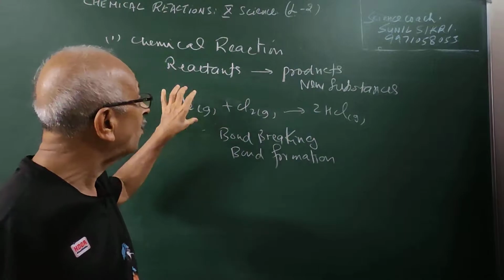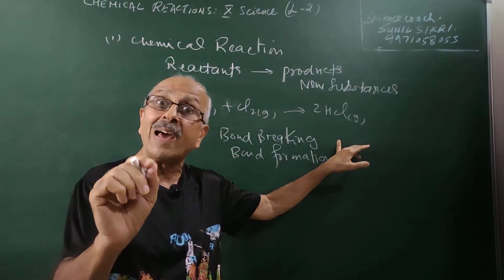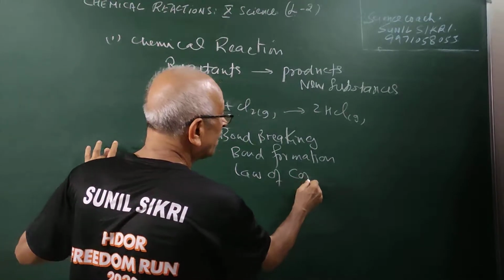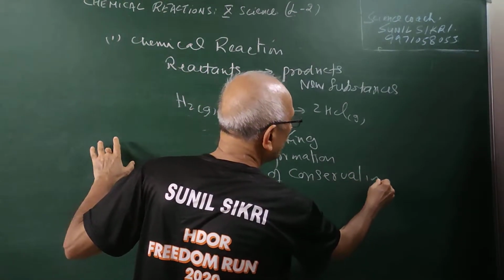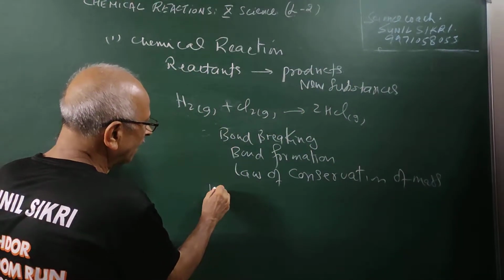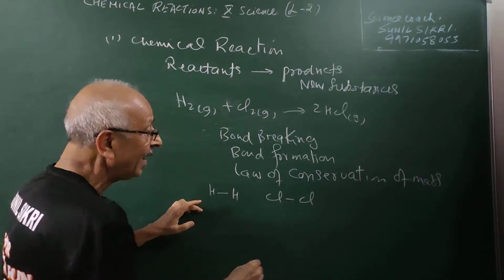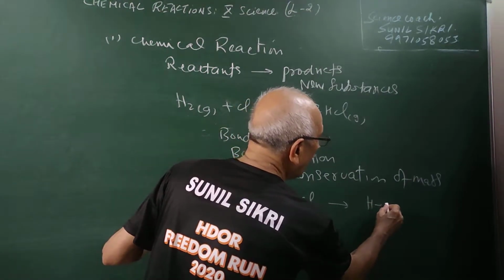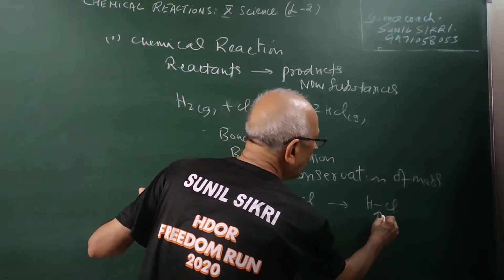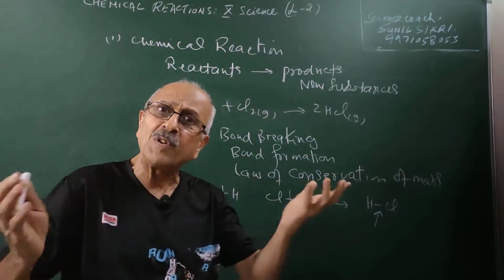The number of atoms on the left hand side is always equal to the number of atoms on the right hand side in a balanced chemical equation because of the law of conservation of mass. We told you about that law. There was a bond between hydrogen and hydrogen, and a bond between Cl and Cl. These bonds have got broken, and a new bond has been formed. So a chemical reaction looks like breaking and formation of new bonds.